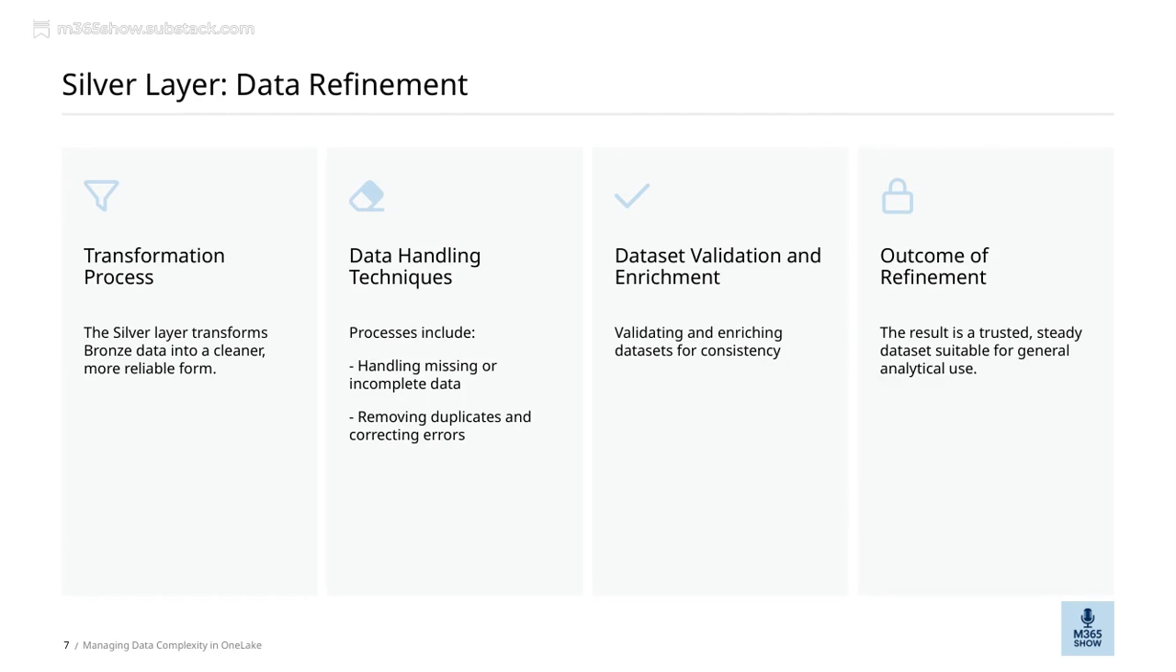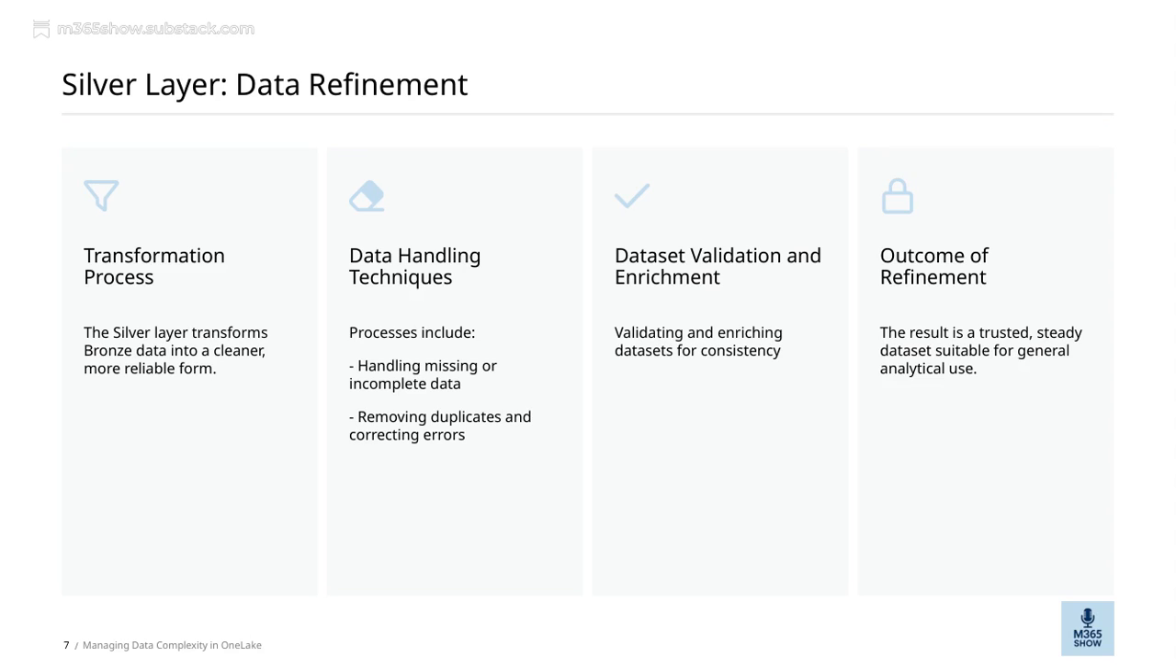Now, moving on to the silver layer, data refinement. This is where we focus on managing the complexity of our data within OneLake. The main goal here is to produce a trusted, steady dataset that's suitable for general analytical purposes. Essentially, after the initial raw data is ingested, the silver layer helps us validate and enrich our datasets to ensure consistency and reliability. This process involves handling missing or incomplete data, removing duplicates, and correcting errors, steps that are crucial for making our data trustworthy.